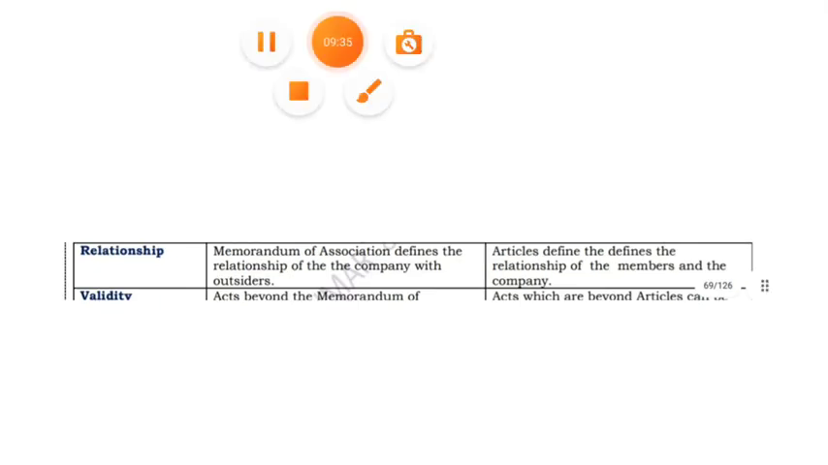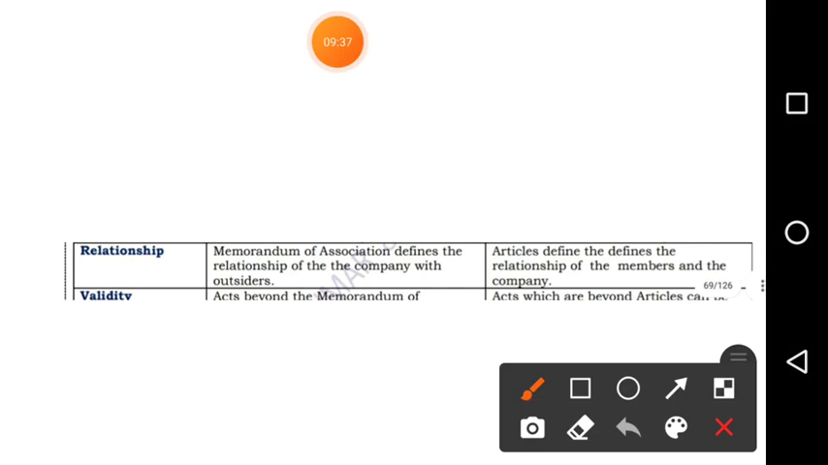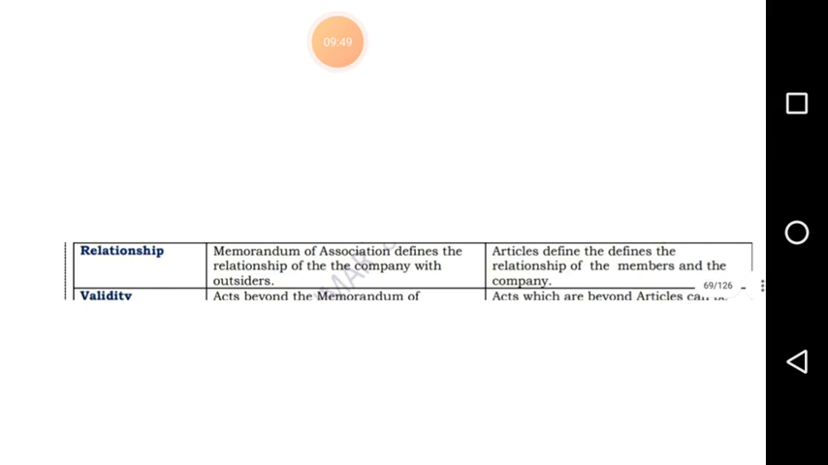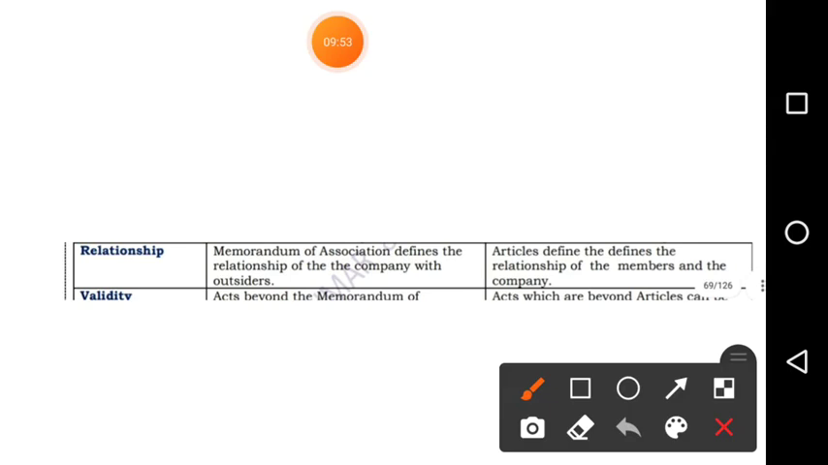Next, relationship. Memorandum of association defines the relationship of the company with the outsiders, the company and the outside people like government, customers, them. But article of association defines the relationship of members and the company.